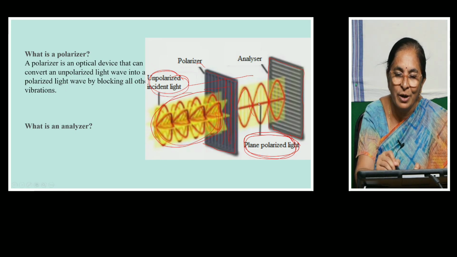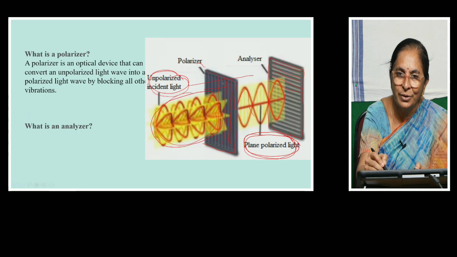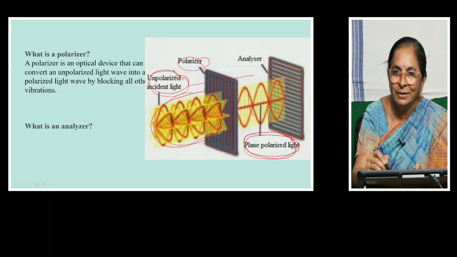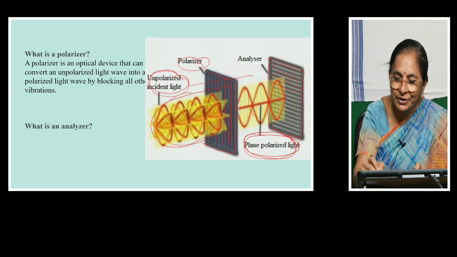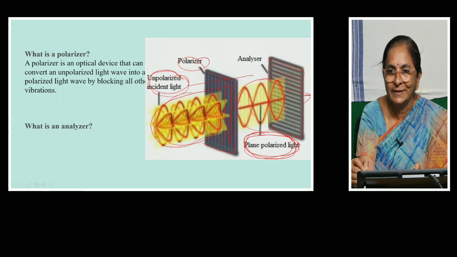plane polarized or unpolarized. You can see the second polarizer's chosen direction is horizontal, that is perpendicular to the first polarizer. That means the plane polarized light has vibrations in the vertical direction. But in the second polarizer, the chosen direction is horizontal. So they all will be stopped. So no light comes out of the second polarizer.